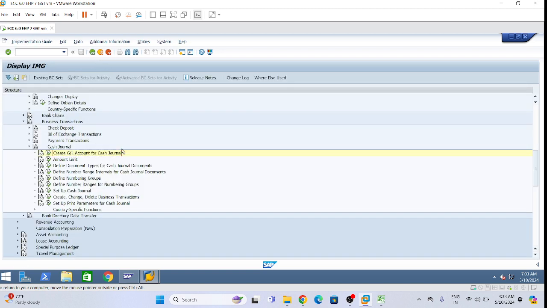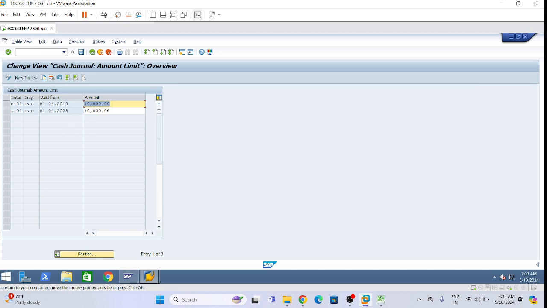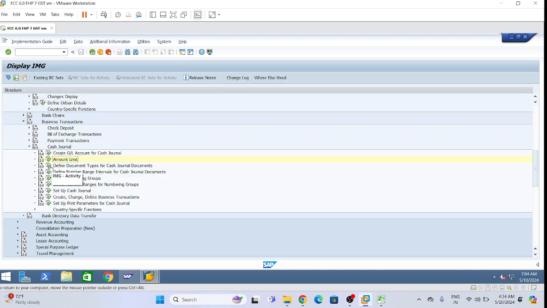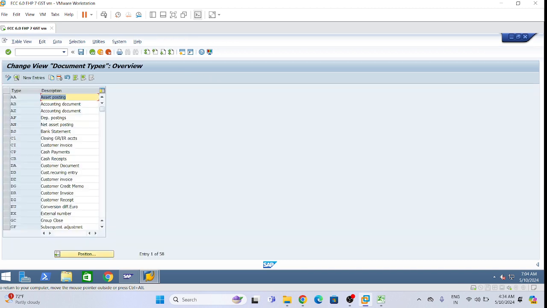So first we will create the specific GL for the cash general. Second, we will set the amount limit. Let's suppose these two company codes have set 10,000. As per the company requirement, they can set 5,000, 10,000, 20,000. So as per the company requirement, they can set. Okay. So now the third configuration, document type.